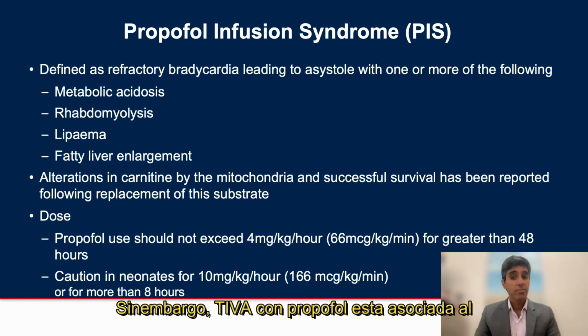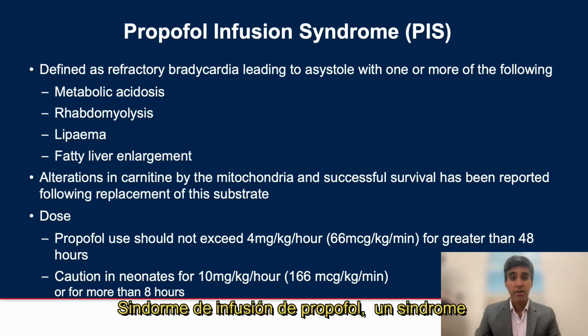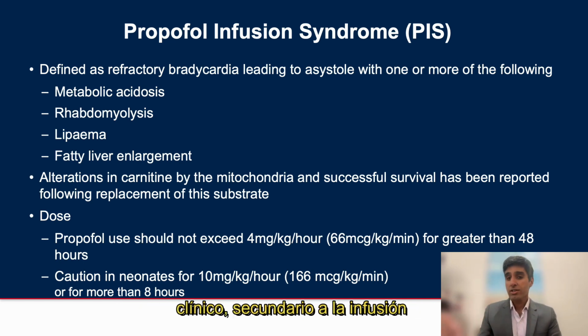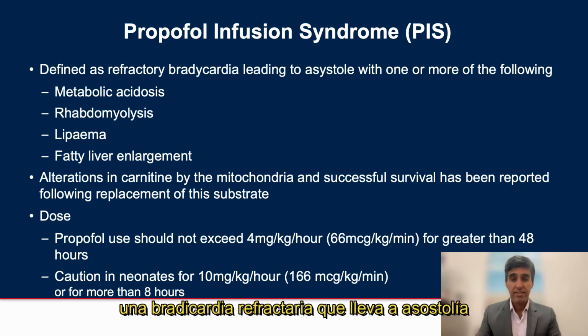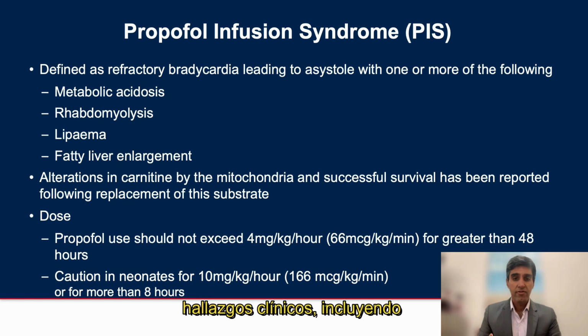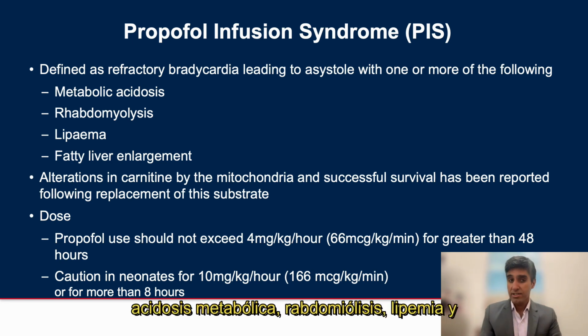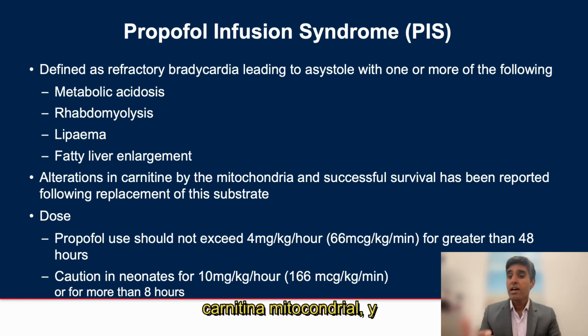However, TIVA with propofol is associated with propofol infusion syndrome, a clinical syndrome secondary to a prolonged propofol infusion. Propofol infusion syndrome is defined as a refractory bradycardia leading to asystole associated with one or more of the following clinical findings, including metabolic acidosis, rhabdomyolysis, lipemia, and fatty liver enlargement. It's speculated that it occurs due to alterations in carnitine within the mitochondria,